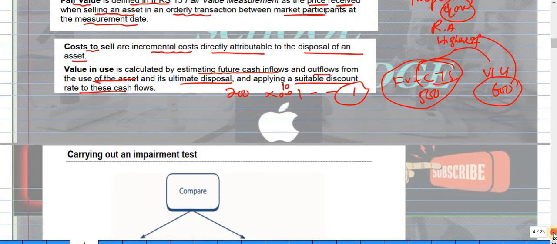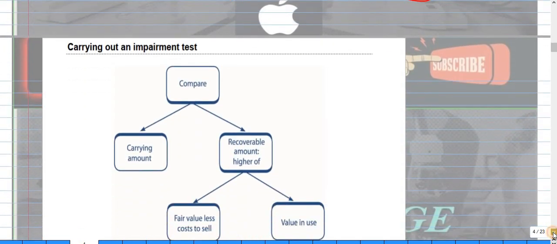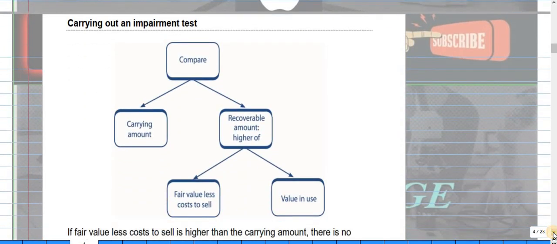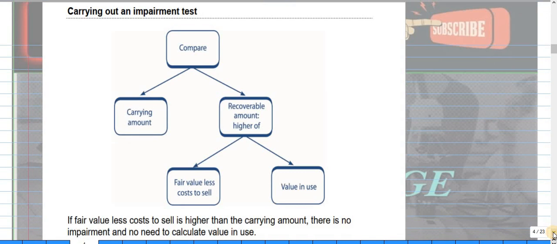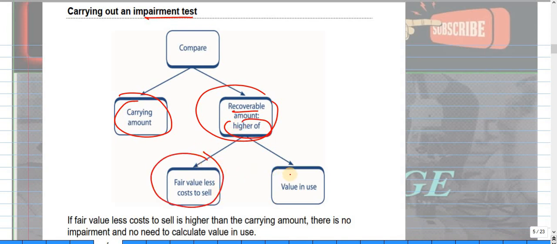Moving on, how is impairment testing carried out? We will compare two things: the first is the carrying value and the second is the recoverable amount, and the recoverable amount is the higher of fair value less cost to sell and value in use.